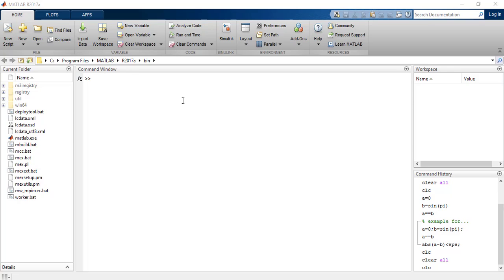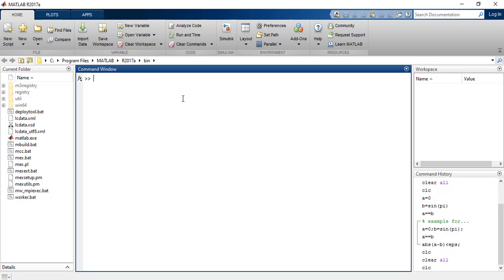Today we'll discuss the different relational and logical operators present in MATLAB and the different types of loops available. The different types of relational operators available in MATLAB are equal to, not equal to, less than equal to, greater than, and greater than equal.